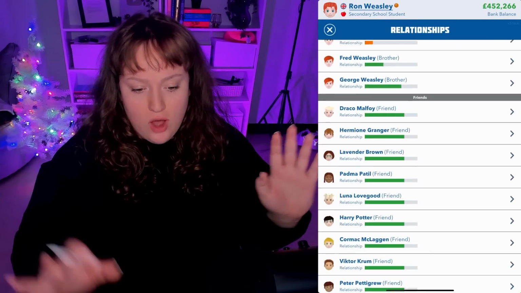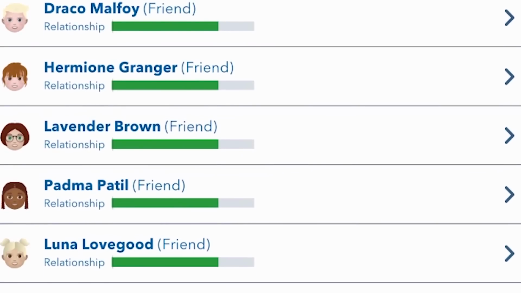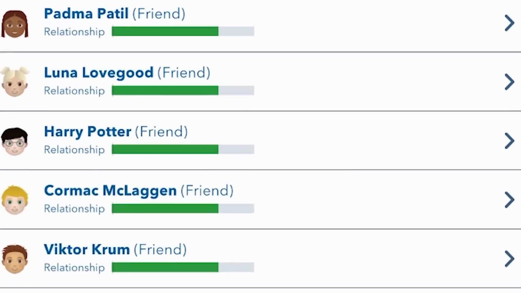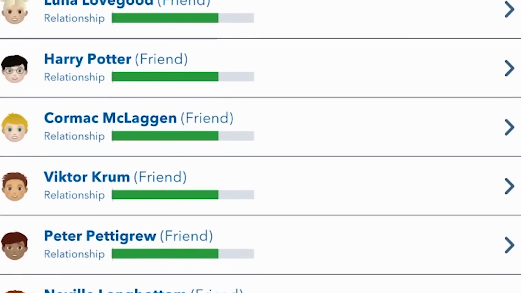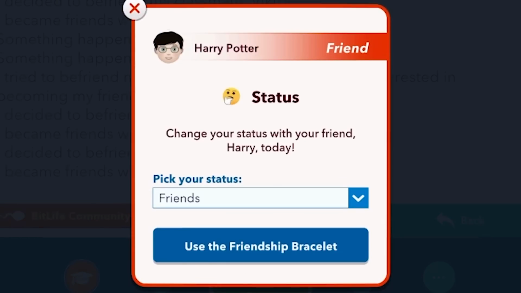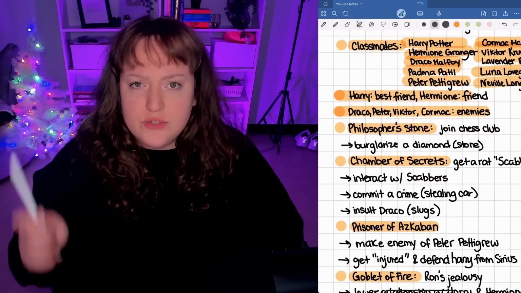And I have also gone out of my way to befriend them all. So we got Draco Malfoy, Hermione Granger, Lavender Brown, Padma Patel, Luna Lovegood, Harry Potter, Cormac McLaggen, Victor Crumb, Peter Pettigrew, and Neville Longbottom. So I'm officially gonna make Harry my best friend. There we have it. And we are going to begin the Philosopher's Stone.